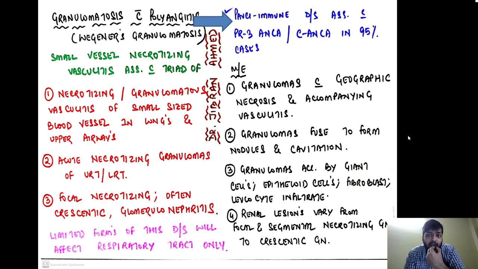Now again, it is a pauci-immune disease which is associated with PR3 ANCA or C-ANCA in 95% of the cases. Microscopic examination will show granulomas with geographic areas of necrosis and accompanying vasculitis. There will be a lot of granuloma formation which will fuse to form nodules and cavitation. Granulomas are accompanied by giant cells, epithelioid cells, fibroblasts and leukocyte infiltrate. Renal lesions vary from focal and segmental necrotizing glomerulonephritis to crescentic glomerulonephritis.